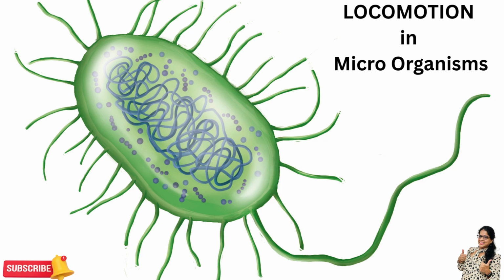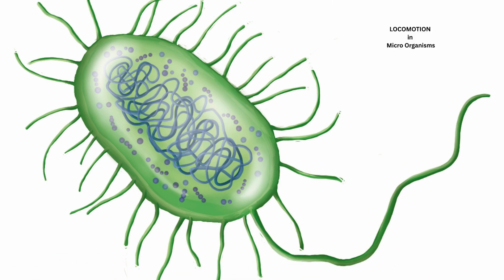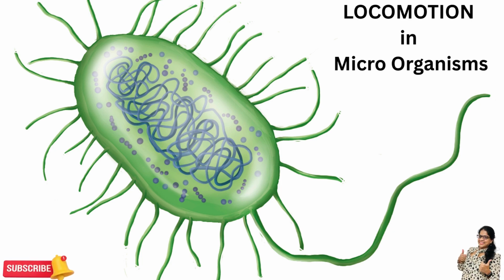So in the last class we discussed the five kingdom classification by Whittaker. In this class, as you have seen in the thumbnail, let's talk about locomotion, how locomotion happens in microorganisms, particularly in protozoans. So what actually are protozoans? Protozoans are unicellular eukaryotic organisms which come under the Protista group of Whittaker classification.